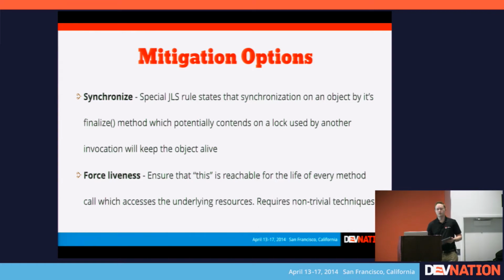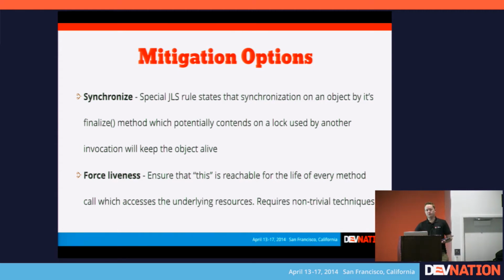So basically, it's a good optimization. It just has some bad ramifications with the way in which Finalize was defined. Now, the good news is that there are some approaches you can take to deal with the situation. You can work around the problem. The easiest first approach is to use synchronized.